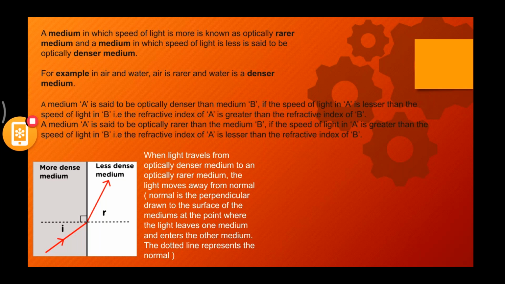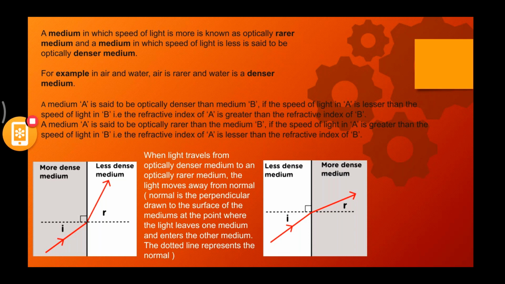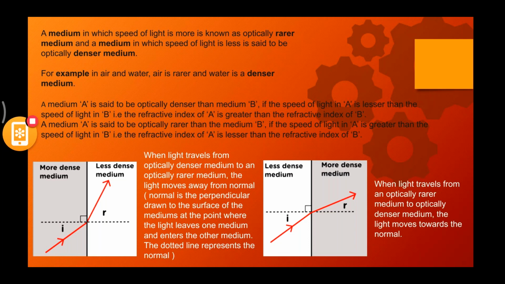Now, how will you understand this? When you compare this with the next case, you will understand. Now you can observe this. When light rays travel from an optically rarer medium to an optically denser medium, the light rays move towards the normal. The dotted line is the normal. The bold straight line is not the normal.